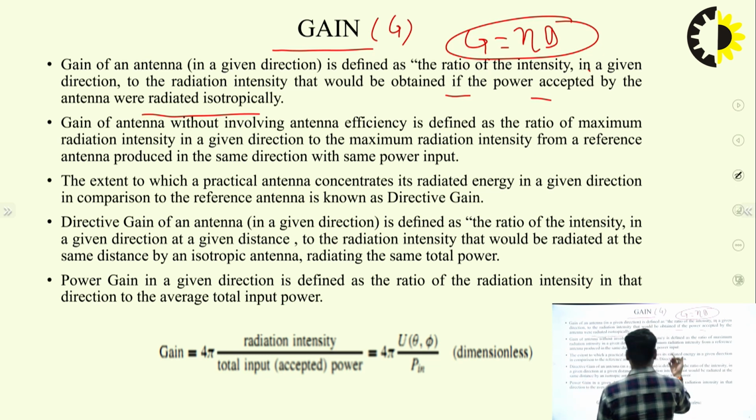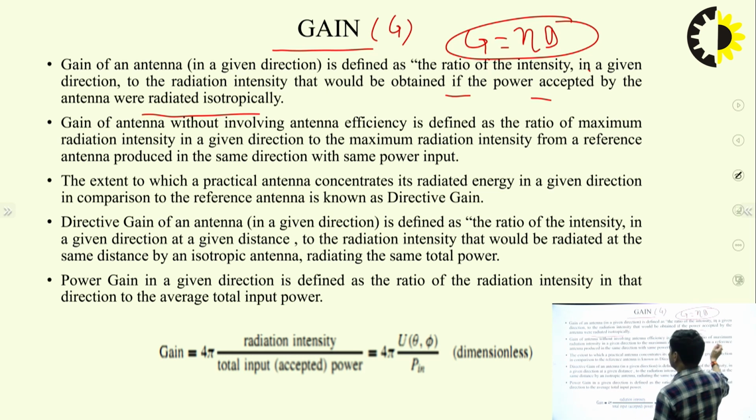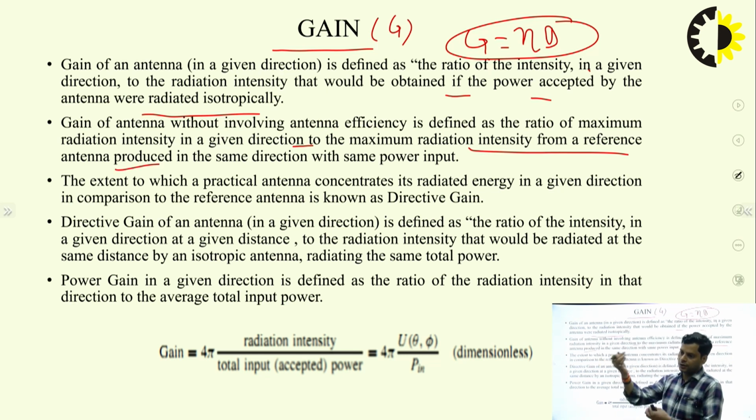Here is another definition of the gain of an antenna. Without involving the antenna efficiency, it is defined as the ratio of maximum radiation intensity in a given direction to the maximum radiation intensity from a reference antenna in the same direction with the same power. That means we are defining it by comparison, giving the same power to the reference antenna as well as to the antenna we are using.